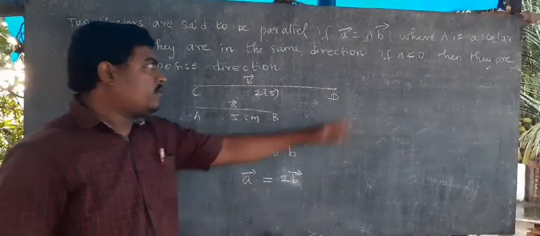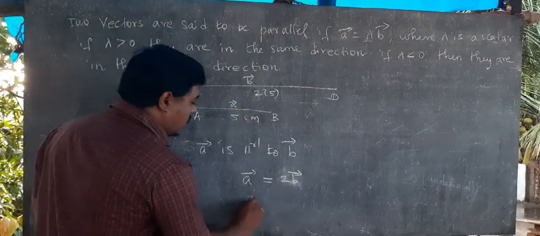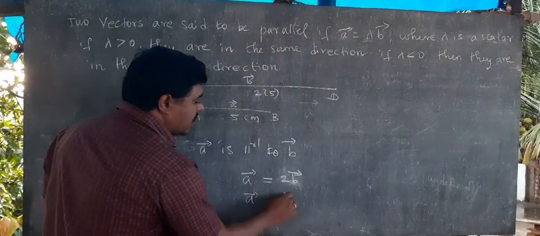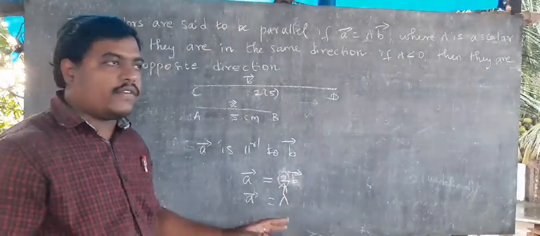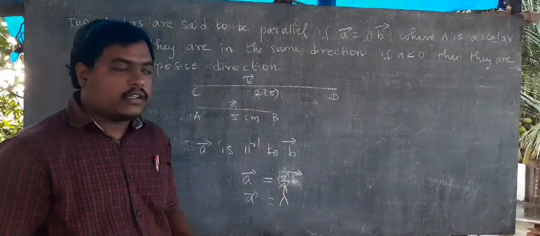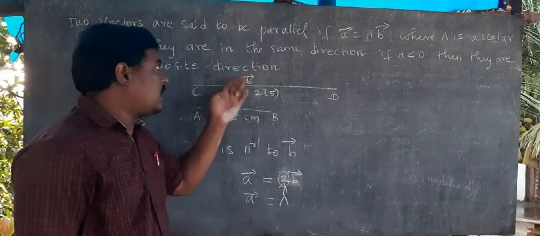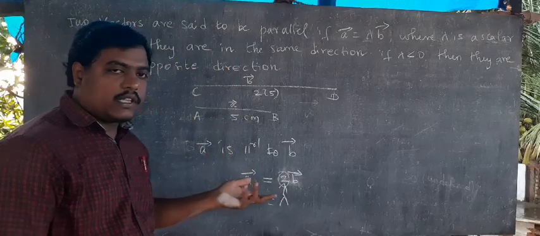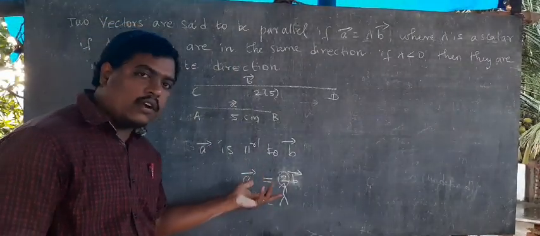See the definition? A vector equals lambda B vector is given. So A vector, lambda is what? This is a scalar value. How many times, that and all we don't need. What we need? Parallel or perpendicular? Parallel only they are saying. Parallel means some scalar value we are having, 2 or 5 or 10. Negative value also will come.